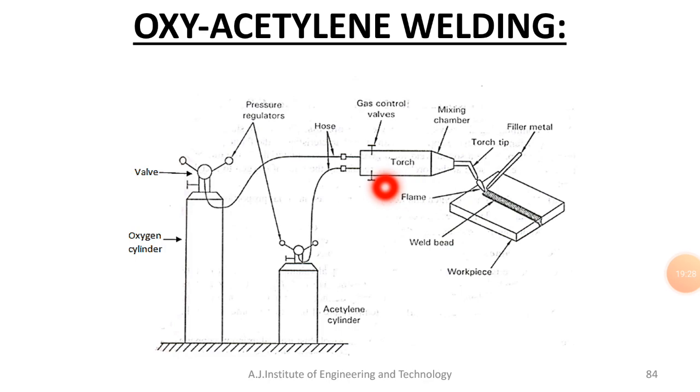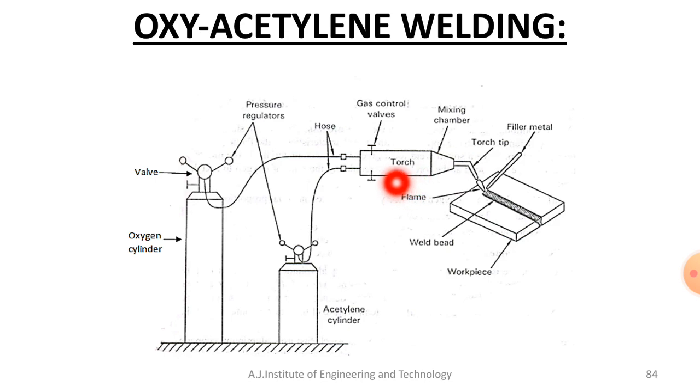Coming to the torch, the main function of the welding torch in oxyacetylene welding is to mix both the oxygen and acetylene gases in proper proportion.